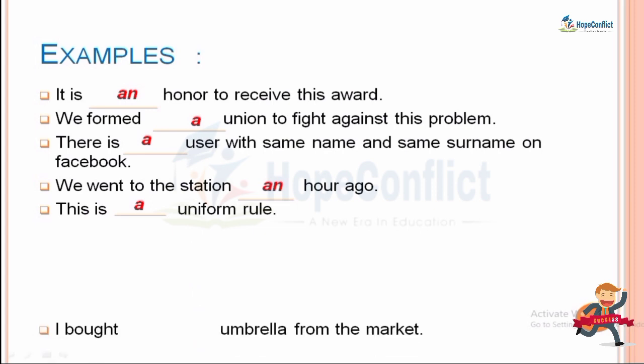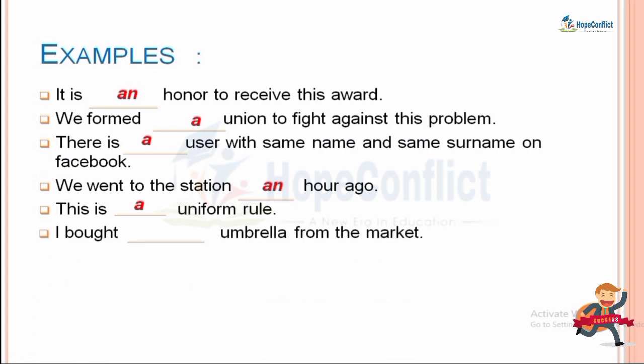Now let's see another example: I bought dash umbrella from the market. Here we will put the article an. Why an? Because from umbrella the sound of u is coming. Now let's see the next example. Here it is dash important task. It is an important task.